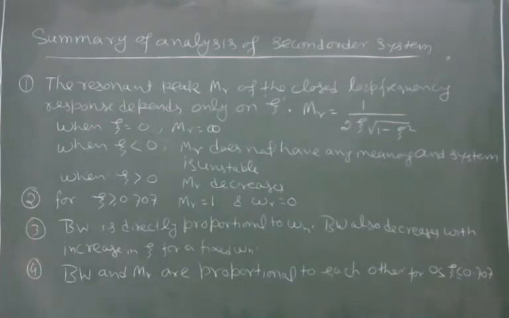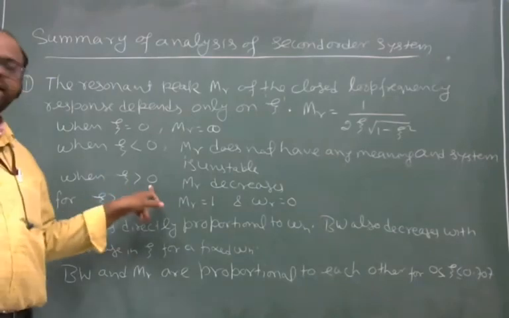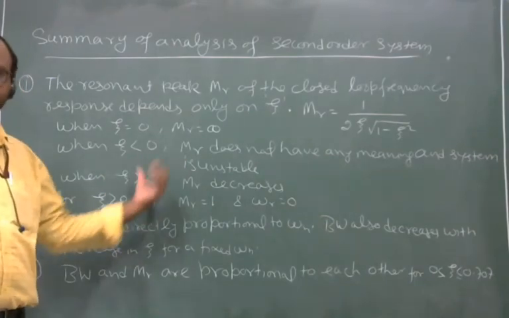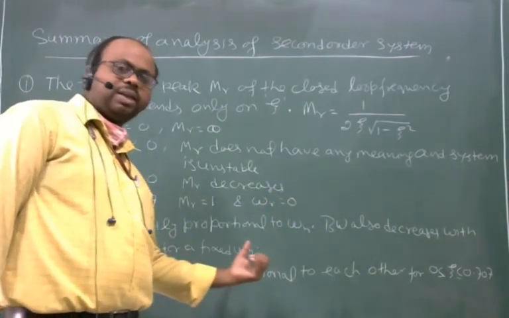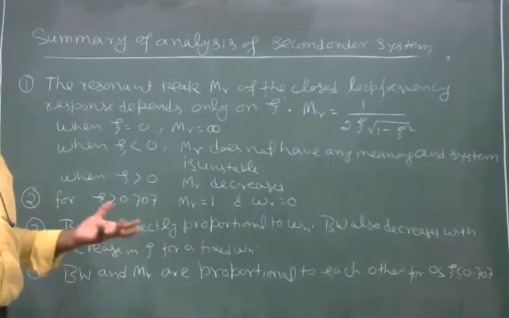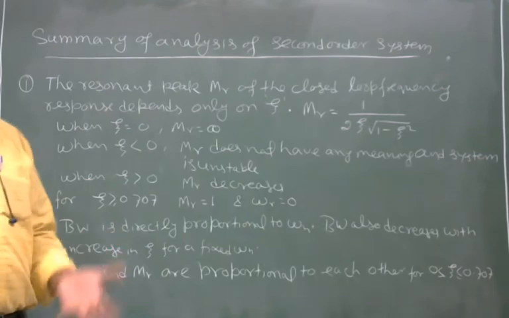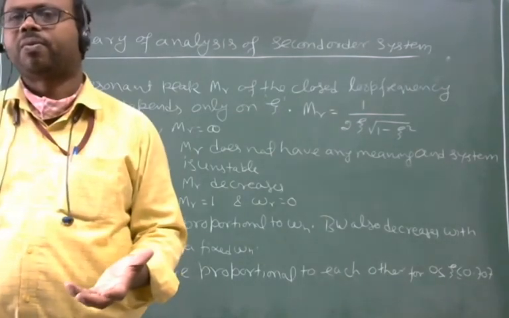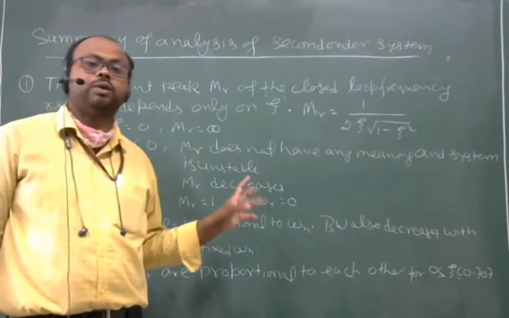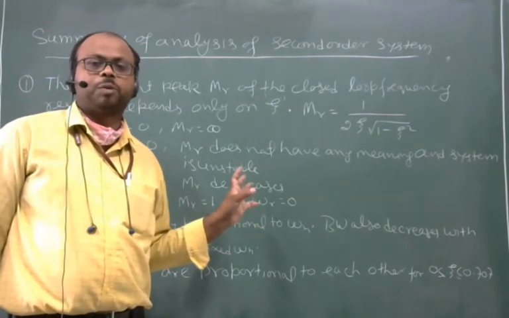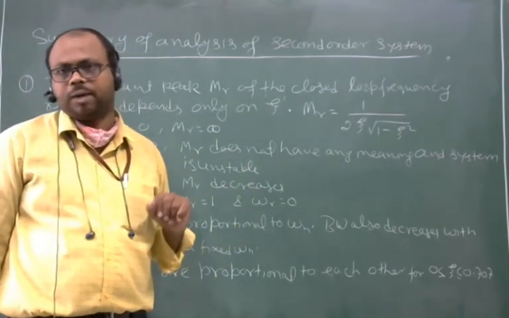How can we say that? Since as zeta increases, MR decreases, and as zeta increases, bandwidth decreases, it means there is a relation between MR and bandwidth, since both of the properties are dependent upon zeta.